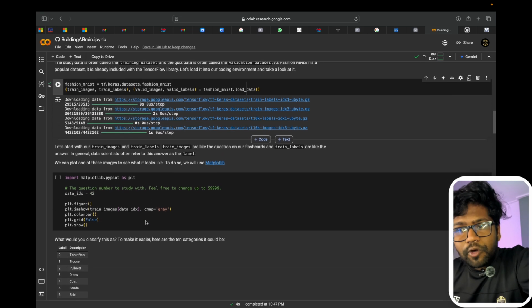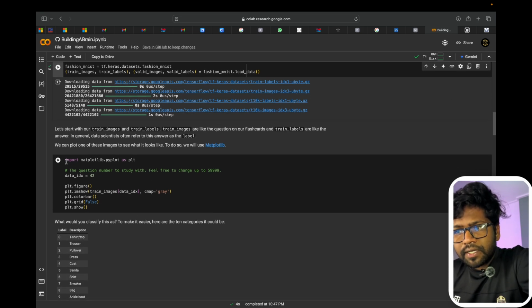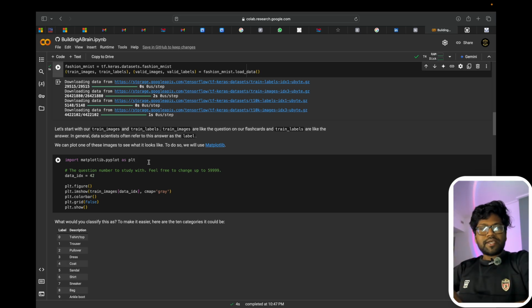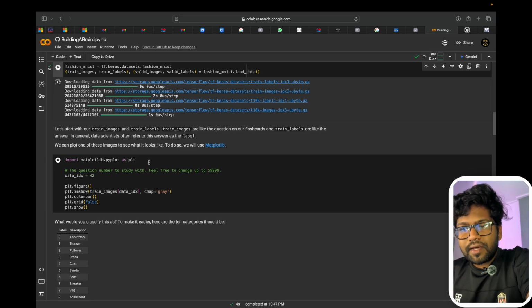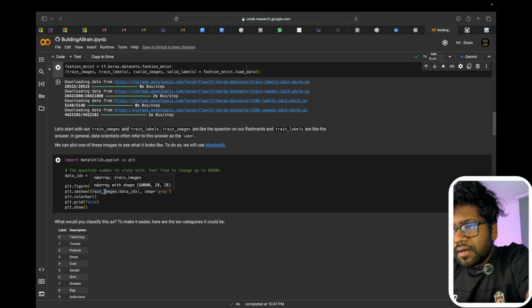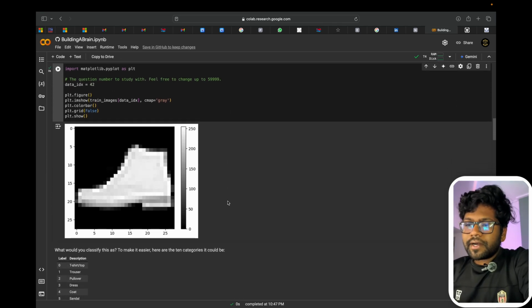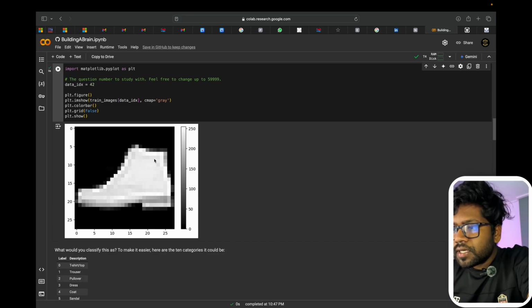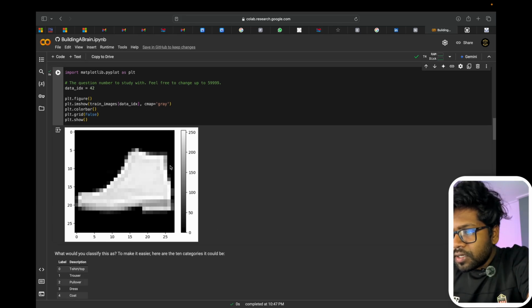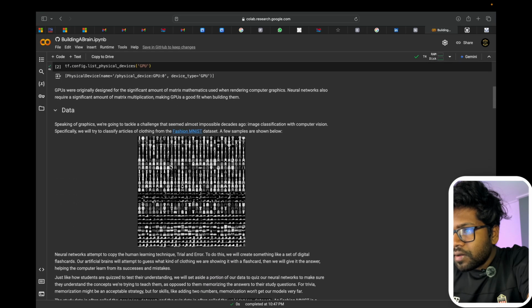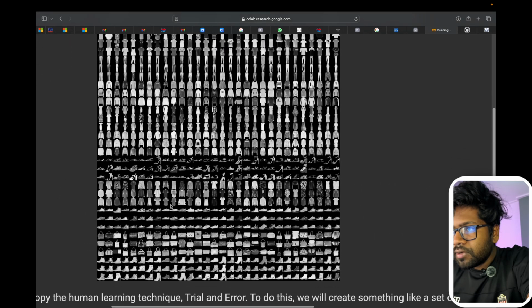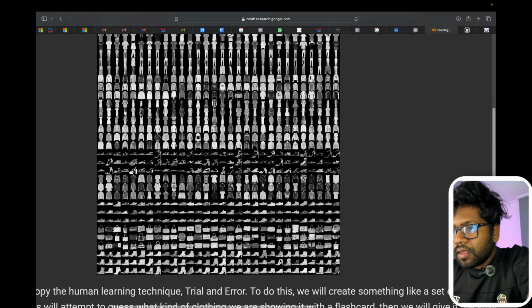Now import matplotlib. Matplotlib is a library which we will be using for displaying the data in graphical or image format. So let's run the code, import matplotlib. Here guys, you can see it's a graphical image. What pattern do you see here? It's a shoe kind of pattern, I think. Here it's a shoe. Let's go here and check. Here we got the items over here. It's in this part, the last set of data.